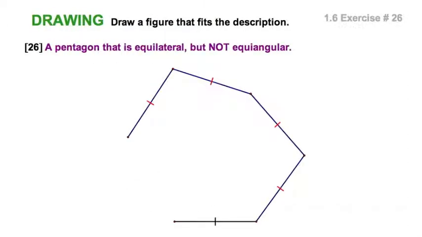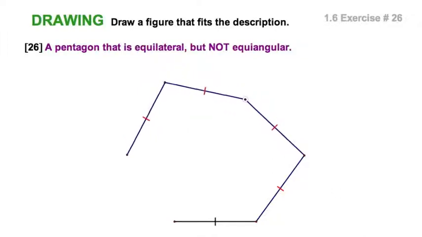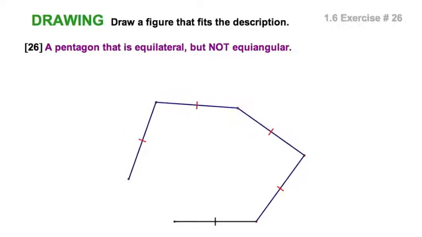So is it possible to have a pentagon that is equilateral but not equiangular? Well, let's see. I've got 5 congruent segments here. I would just have to bend them around, bend these pieces until I could get those two to, and look at that. There is an equilateral pentagon that is not equiangular, therefore not regular.